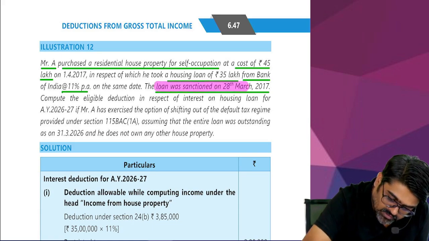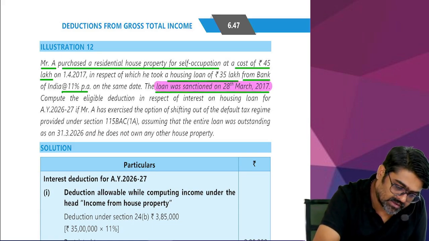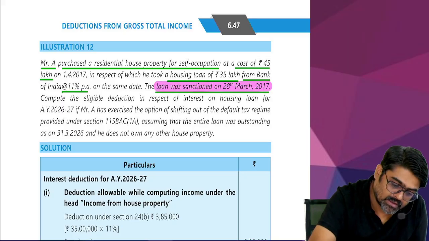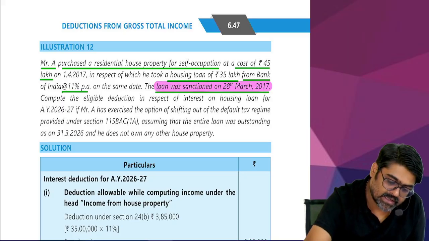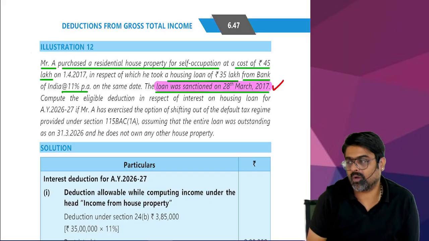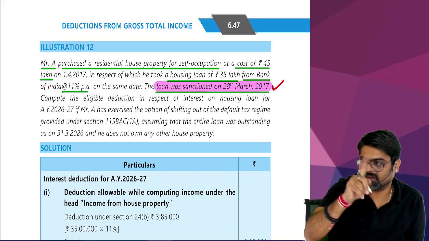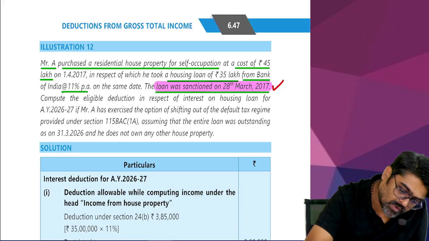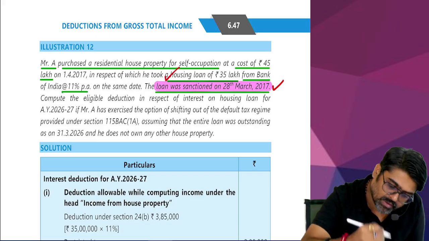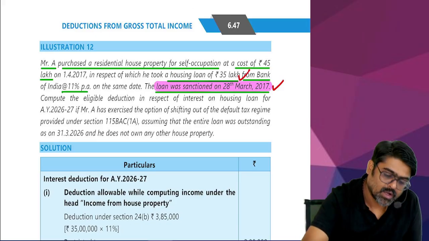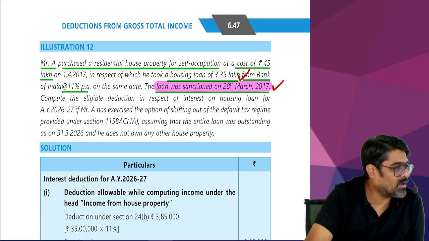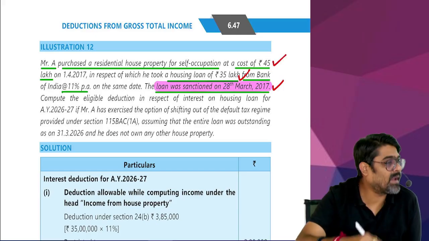Can I say the loan was sanctioned during the previous year 16-17? Hello, sir. One by one, please check the condition. Loan was sanctioned in 16-17. What was the amount of loan? Not more than 35 lakhs. Yes or no? What was the purchase value of the property? Not more than 50 lakhs.